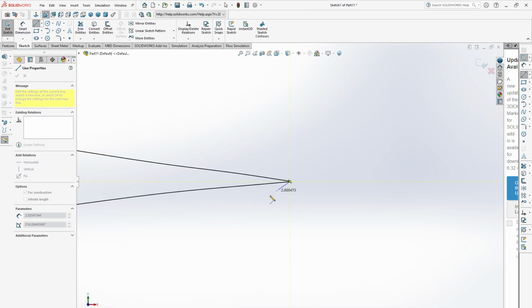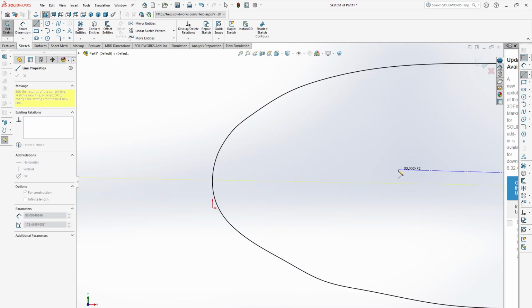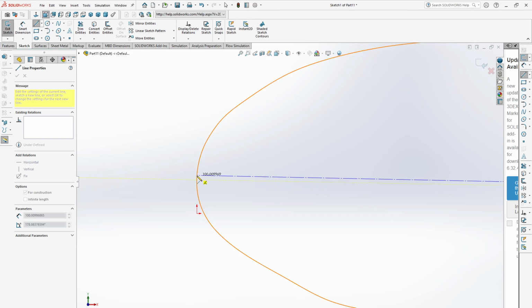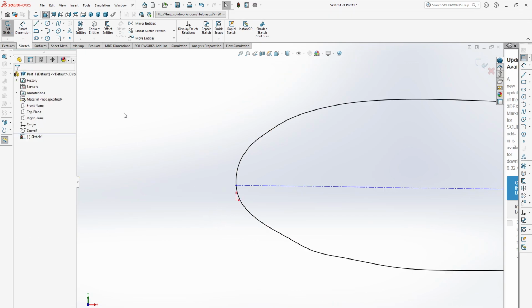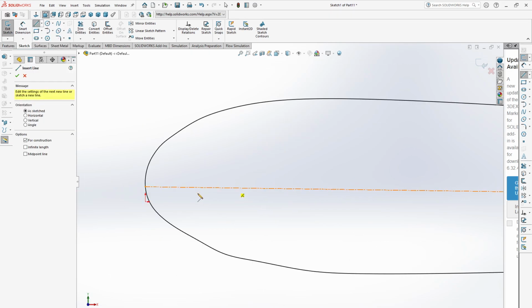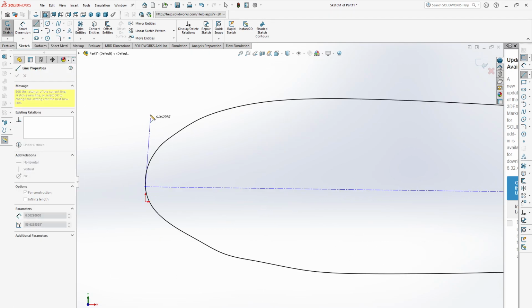The chord length is the length between the trailing edge and the leading edge. So this is our trailing edge, and this side is our leading edge. So how do we find the leading edge? Just click here. Then we need to draw a vertical line.